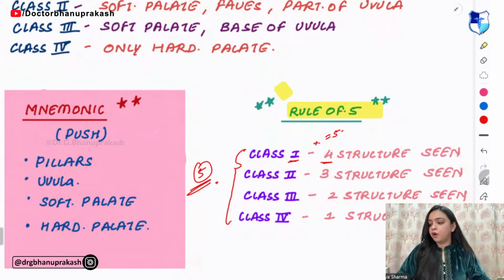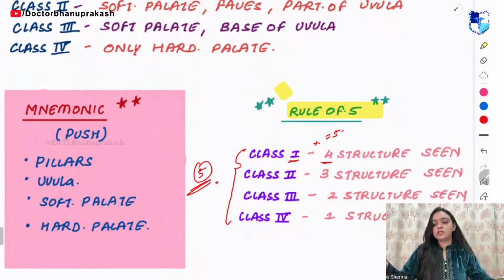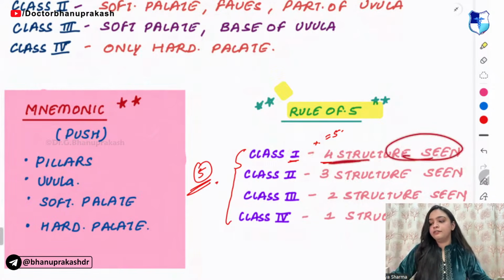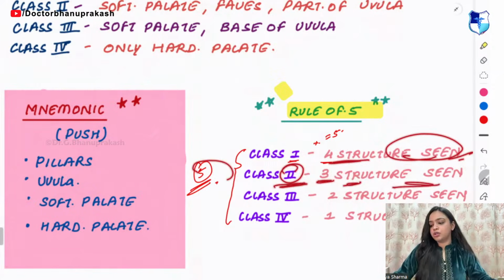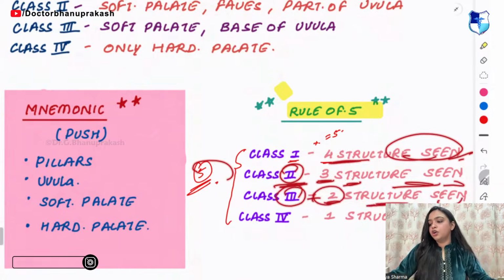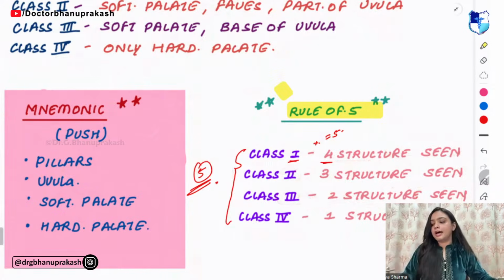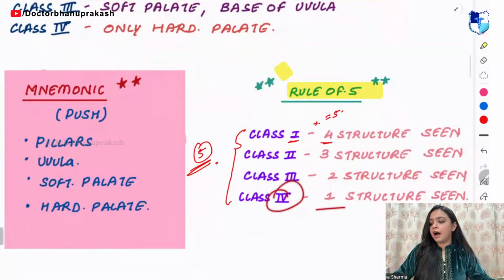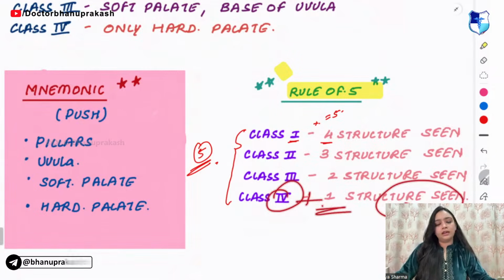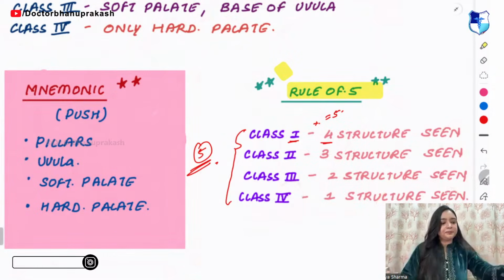In class 1, how many structures are visible? In class 1, 4 structures are visible. In class 2, 2 plus 3 is 5, so in class 2 you have 3 structures. In class 3, 3 plus 2 is also 5, so you have 2 structures seen in class 3. And in class 4, you have only 1 structure. 4 plus 1 is 5, right?